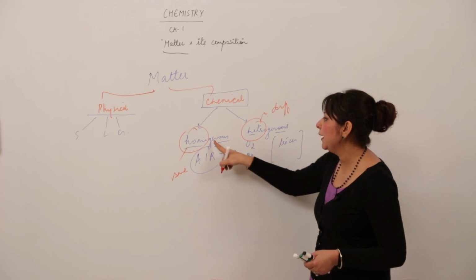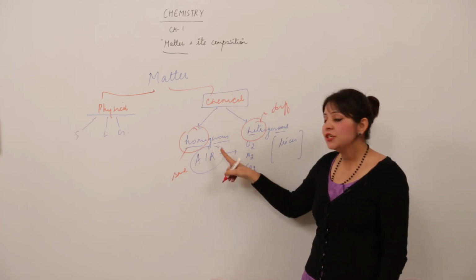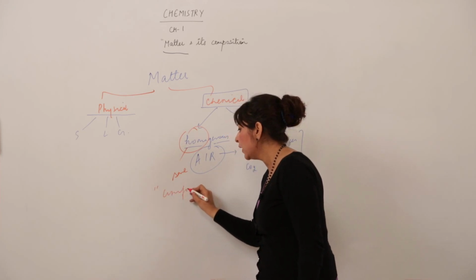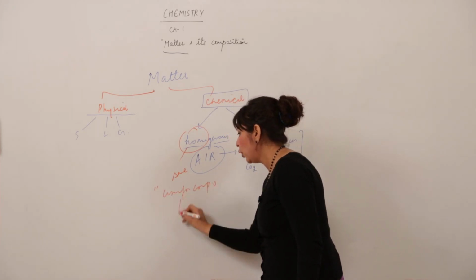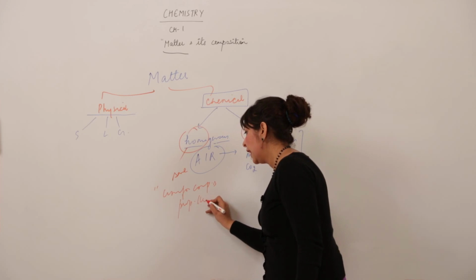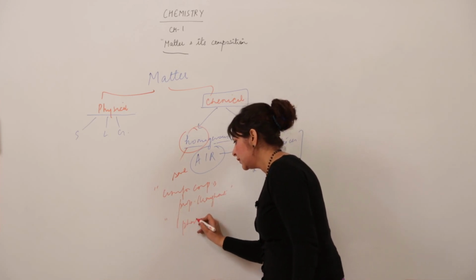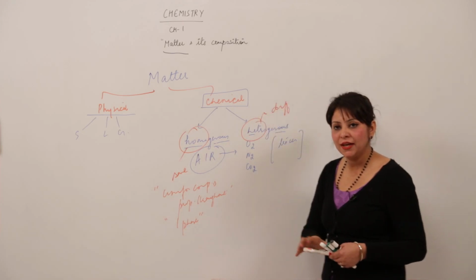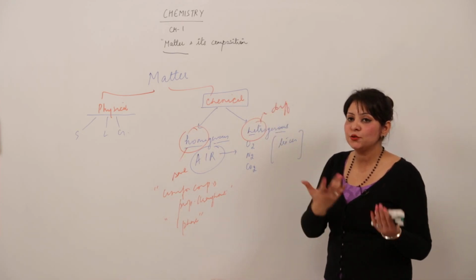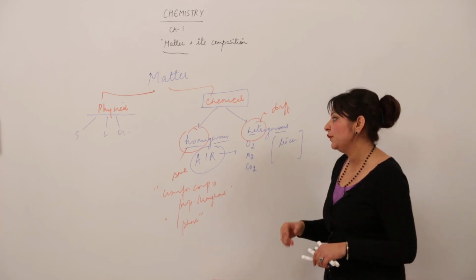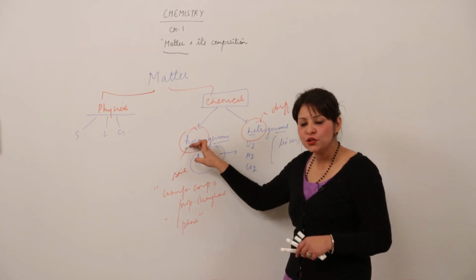So what do we mean by homogeneous matter? Homogeneous matter is matter which has uniform composition and properties throughout, and moreover it exists in one phase. If I take a sample of air, you will not see N2 differently and CO2 differently; you will see one phase. So we say air is homogeneous.